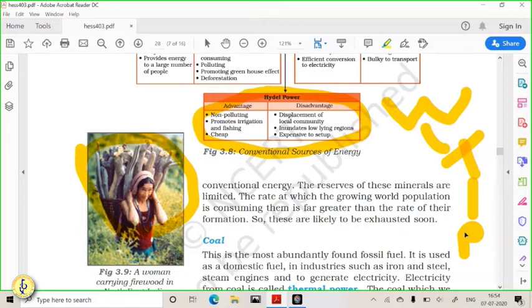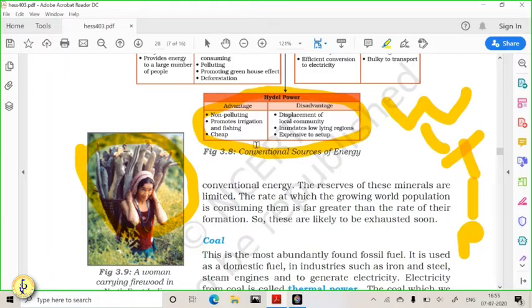So that's why hydel power is very important. It is cheap, it is non-polluting. Okay, big hydropower projects are polluting. Because of that, methane is produced. Because of that, forest cover is reduced. Lots of habitat is lost because of the big power projects.